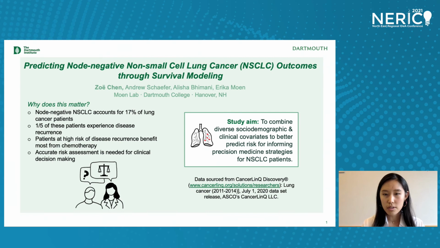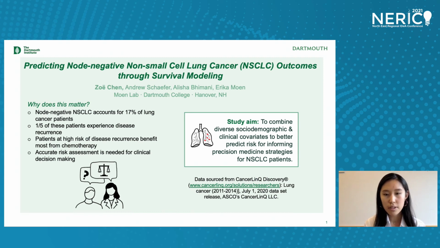Early stage patients are faced with the question of whether or not to get chemotherapy, and it's not a light decision due to the highly toxic nature of treatment. Accurate risk assessment is thus important for best decision-making practices. For high-risk patients, chemotherapy can be vastly beneficial, and low-risk patients, meanwhile, should be spared. The aim of this study is to combine socio-demographic and clinical covariates to best predict risk of disease recurrence to better inform precision medicine strategies.